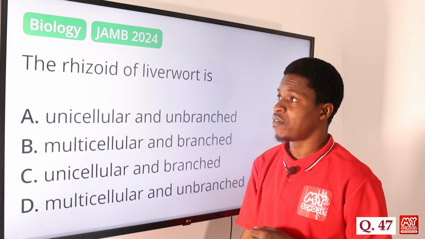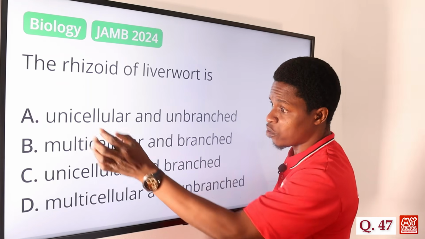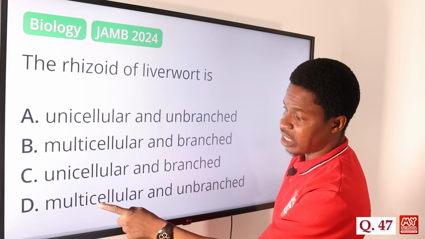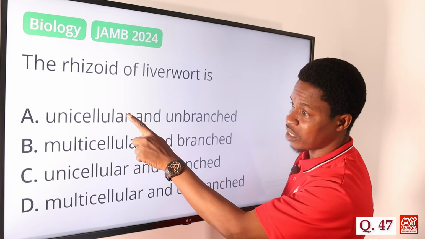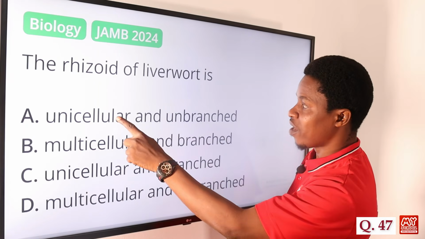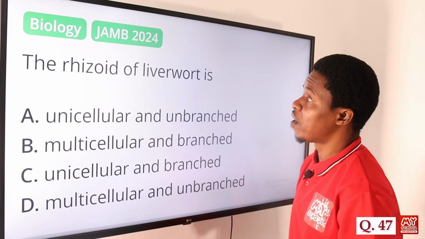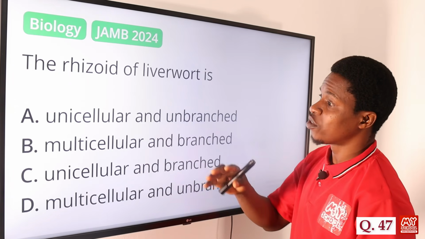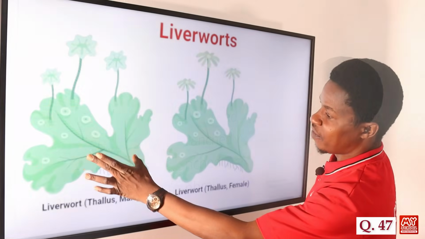Let's look at the diagram of liverwort to see if they are unicellular organisms. So that is confirmed. Option B and option D are knocked off because they are not multicellular, they are unicellular. So the answer is between option A and option C now. Unicellular and unbranched, unicellular and branched. Let's look at the diagram of liverwort so we can know if the rhizoid is unbranched or branched.